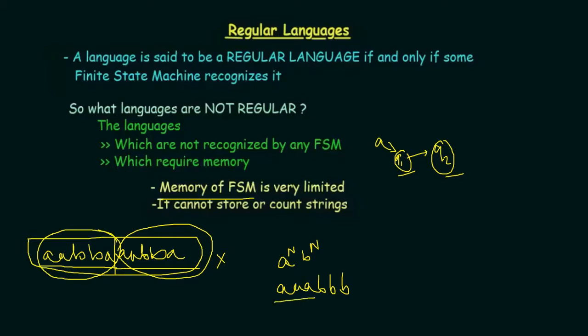So a in the beginning and b next, and the count should always be the same. Whenever you assign n equals 3, you put three a's, but in that case you have to keep in mind that if there are three a's, the number of b's also should be three. To do that, you need to count the a's. That is also not possible and not accepted by a finite state machine. So this is also not a regular language.